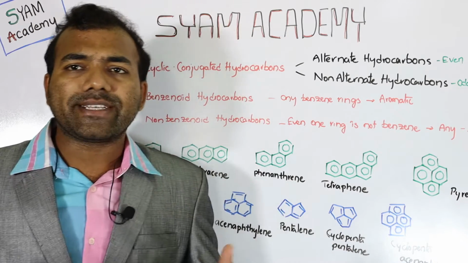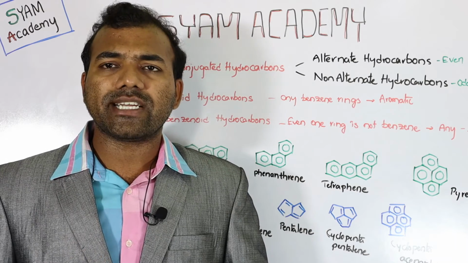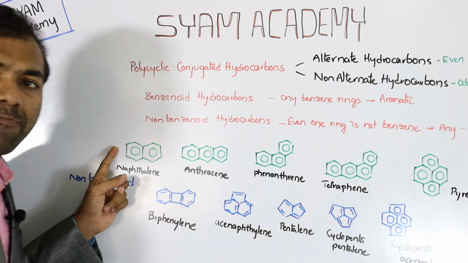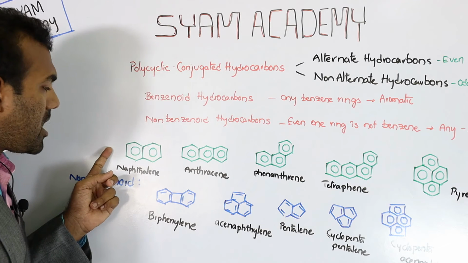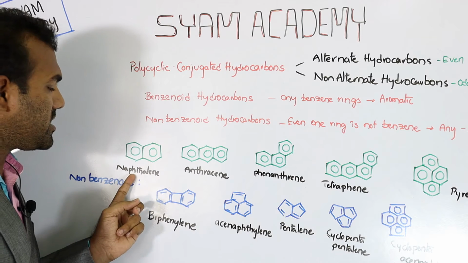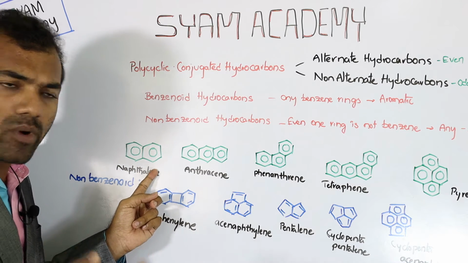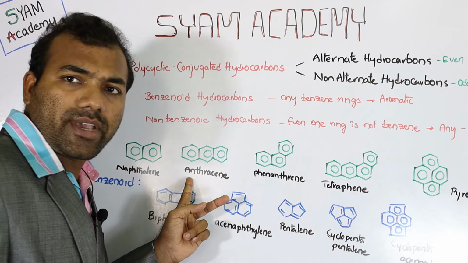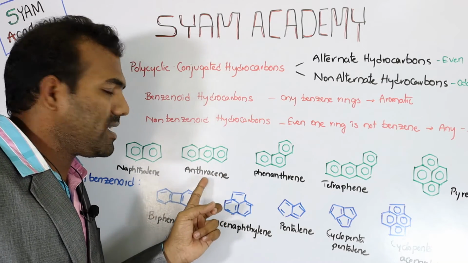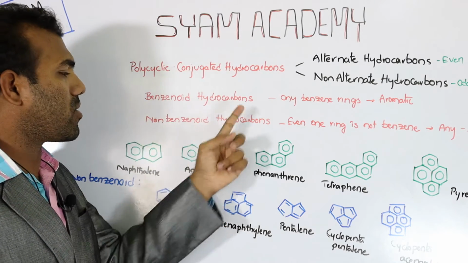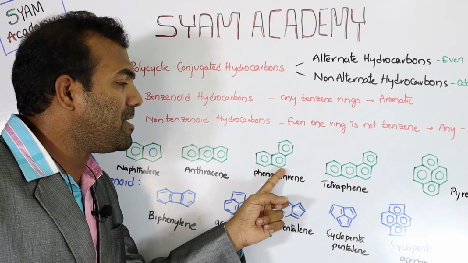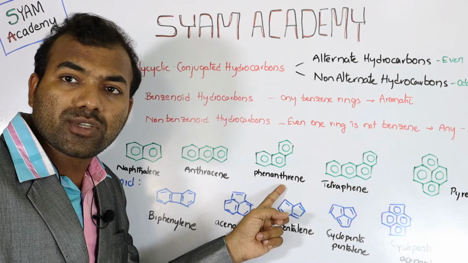Next, what are the examples under the benzenoid conjugated hydrocarbons? Let us go to the examples. The first one is naphthalene. You can see in this compound there are two benzene rings. Naphthalene is an aromatic compound. Next, anthracene. We can see all the rings are benzene, so it is aromatic and is called a benzenoid hydrocarbon. And next, phenanthrene. Here also you can see three benzene rings. This is also an aromatic compound.